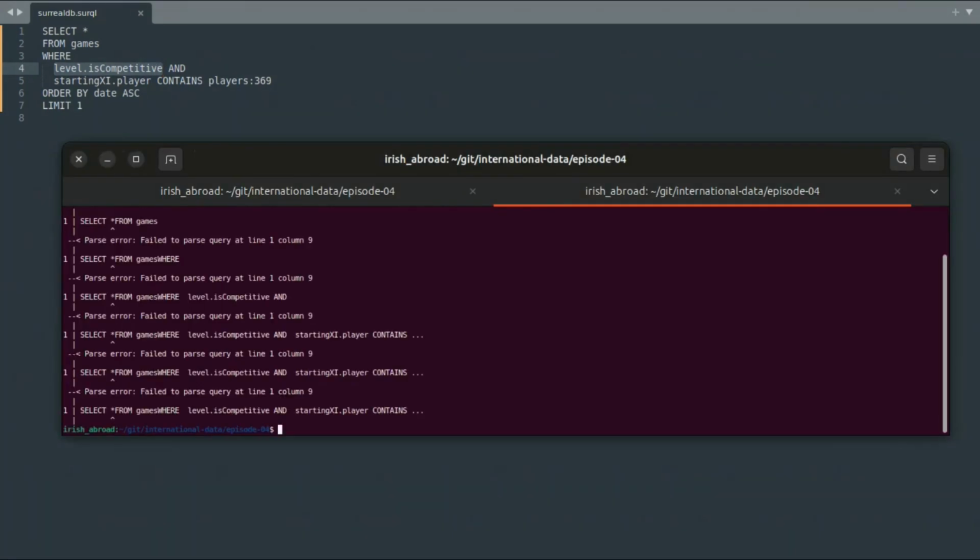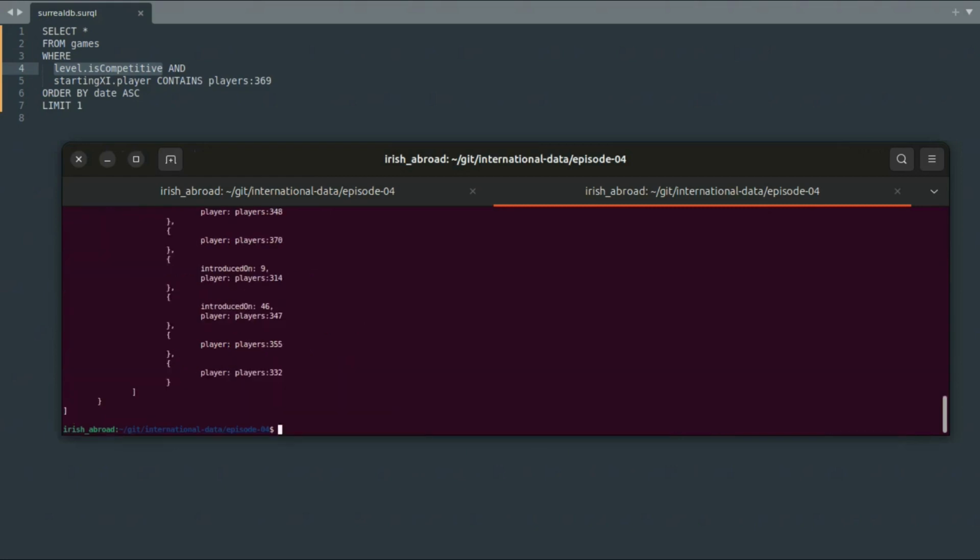Run this file again, and unfortunately it fails. At the moment, the SurrealDB command line interpreter expects a query to be on a single line, but that makes the SurrealQL file impossible to read. The Unix stream editor command sed can be used as an intermediate step to replace the end-of-line characters in the file with spaces using a regular expression, before piping the results to the interpreter. And now the file is executing correctly.